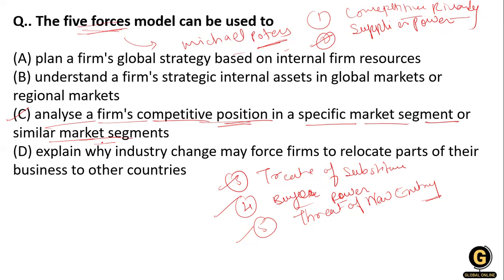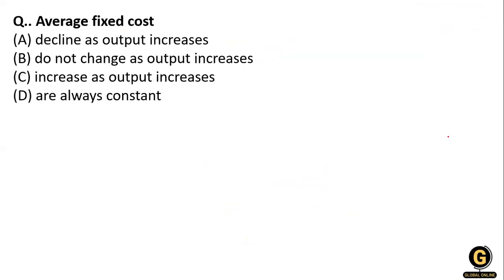So this is the right answer. There is no internal strategy, no strategy based on internal firm resources, and there is no explanation of the industry changes forcing firms to relocate part of their business to another country. Clear? The next question, that is average fixed cost.